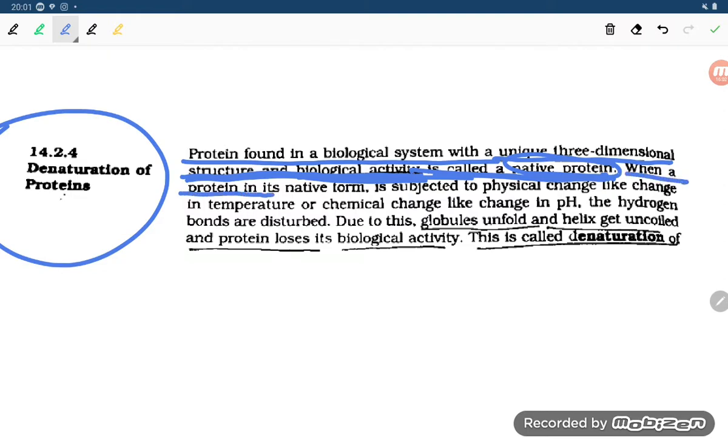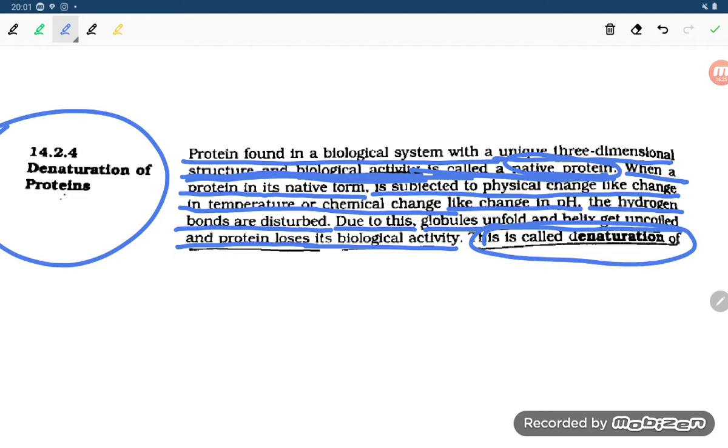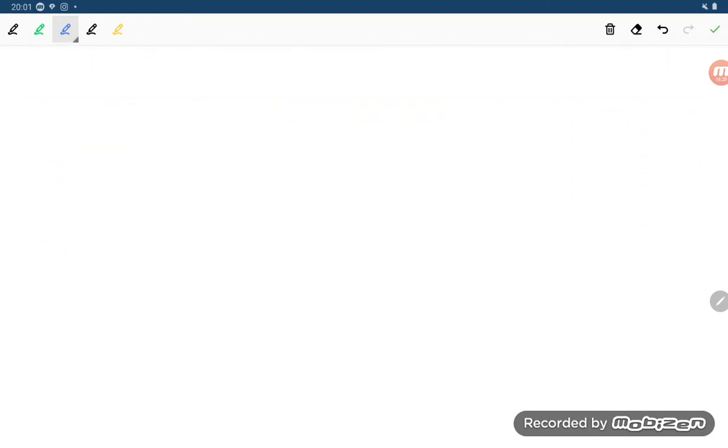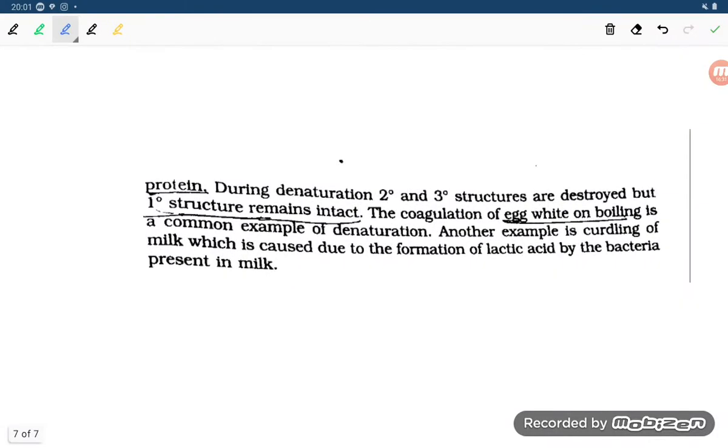When a protein in its native form is subjected to physical change like change in temperature or chemical change like change in pH, the hydrogen bonds are disturbed. Due to this, the globule unfolds and the helix gets uncoiled. The protein loses its biological activity. This is called denaturation. It means when the protein loses its biological activity, student, that is known as denaturation. If it is not denatured, it has its unique characteristic, but when you are heating or changing the pH, its nature gets destroyed, which is known as denaturation of protein.